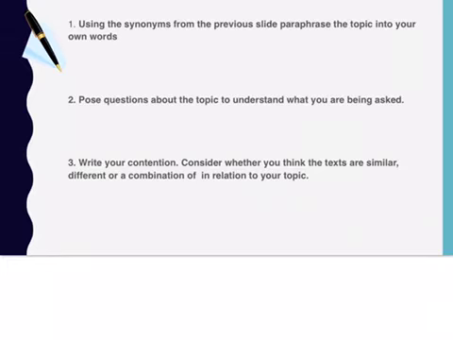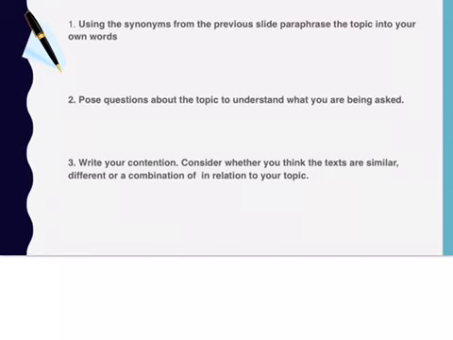The next step you need to do is you need to pose some questions about the topic. And the reason we get you to pose these questions is so you want to really write down some questions of what is it that I need to answer to ensure that I have addressed this topic. So some of these questions might be, well, why are these family relationships complex? What elements of the family relationships make them complex? What particular issues occur which make these family relationships complex?